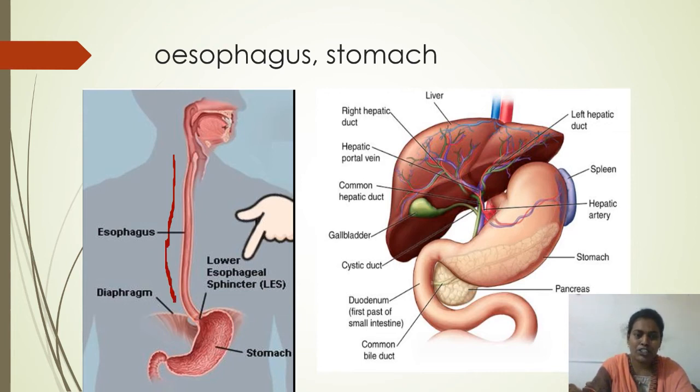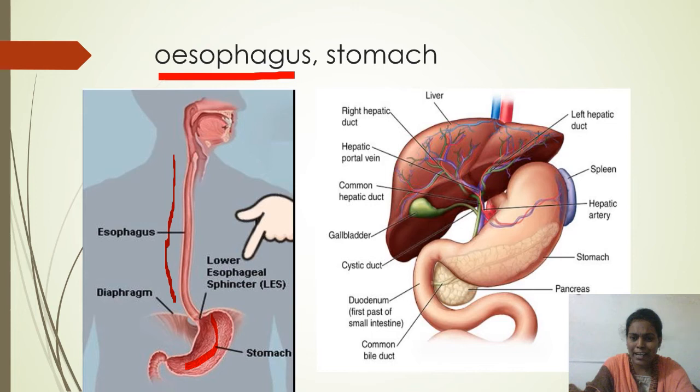This long tubular structure is called the esophagus. The esophagus is also called the food pipe. Through the food pipe, the swallowed food reaches the stomach. Because of the movements produced in the walls of the esophagus, the food is pushed down and reaches the bag-like structure called the stomach.